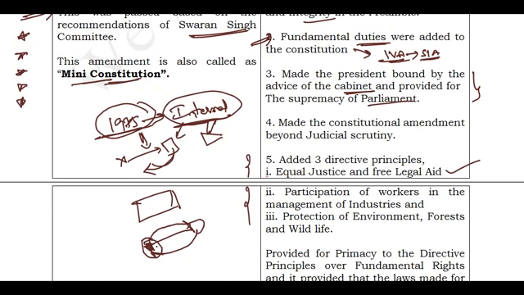Of course, they may accept it or may not accept it. Once they send it back, the president has to accept, that is another issue. But this procedure was controlled, and the president was not allowed to send it back for reconsideration. So it made the president bound by the advice of the cabinet. Whatever advice is given by the cabinet is final.